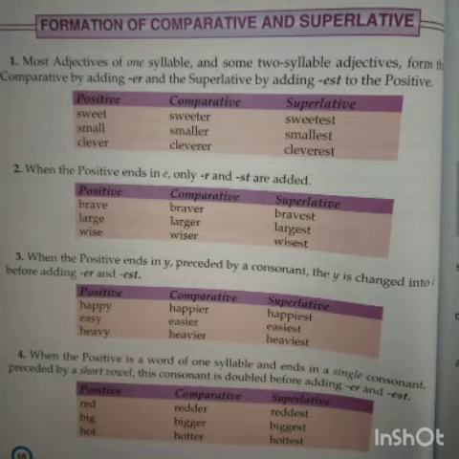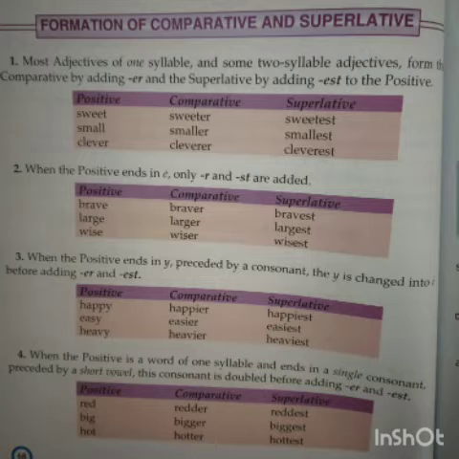Geeta is a tall girl. The adjective here is tall. The quality of Geeta is that she is tall, right? But this quality of hers is not compared with anyone, isn't it? Is there any comparison in that sentence?